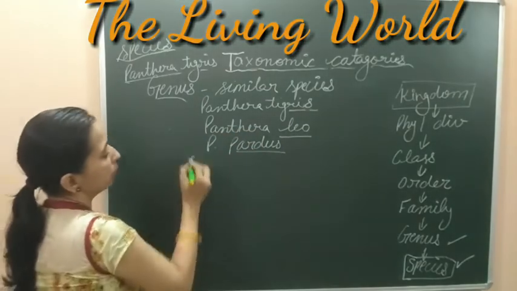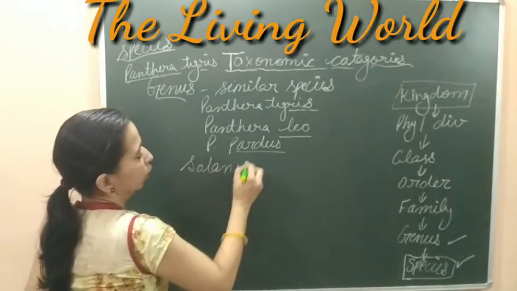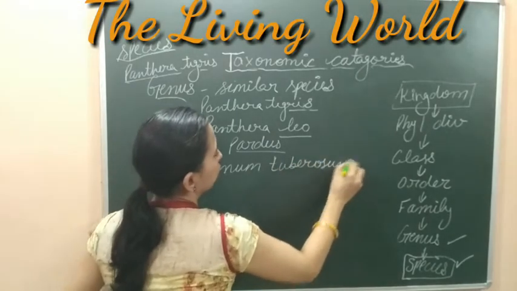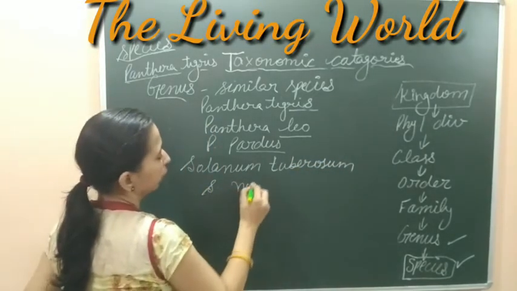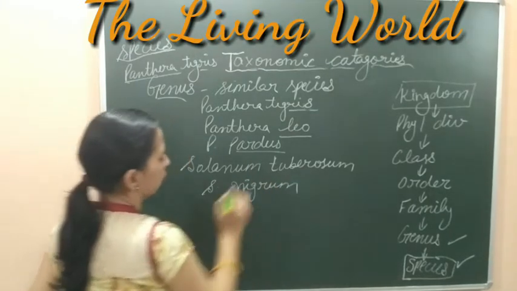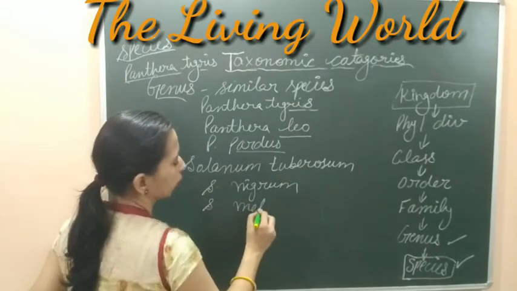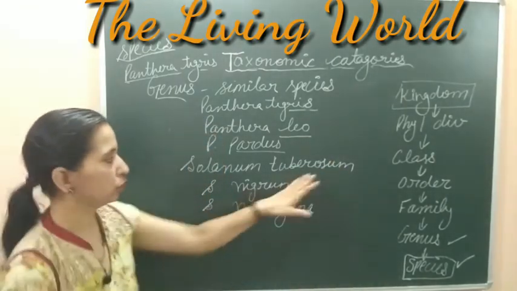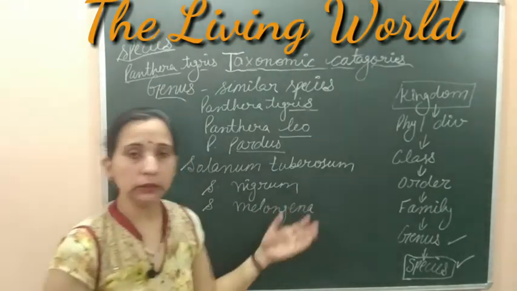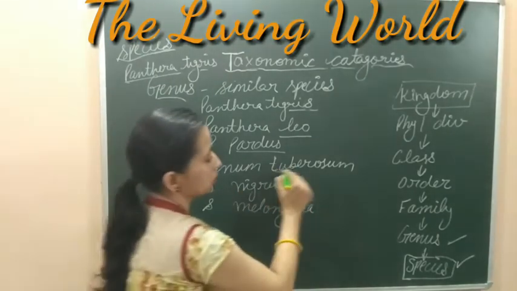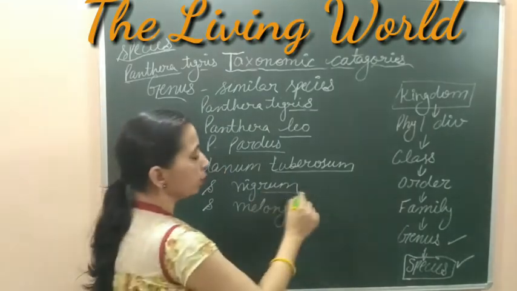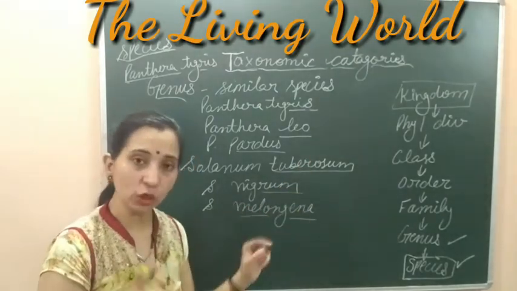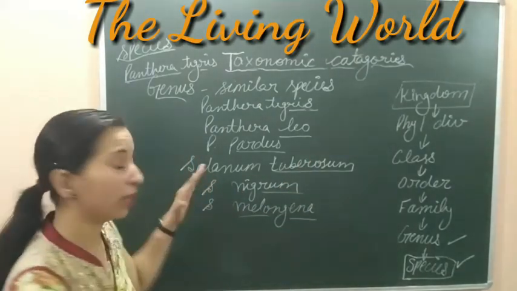If we take an example, Solanum tuberosum, Solanum nigrum, and Solanum melongena, that is brinjal. Solanum tuberosum is the potato. All these are plants, and these are the species. Tuberosum is the species, nigrum is the species, and melongena is the species. All these species are included into the one genus, and the genus name is Solanum.